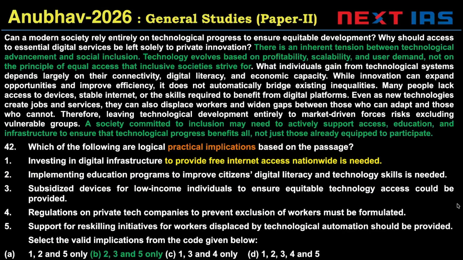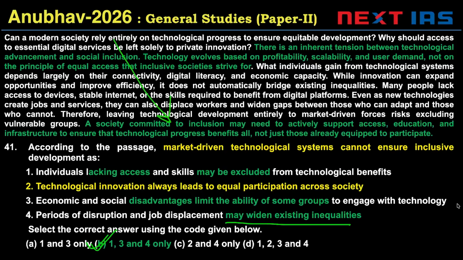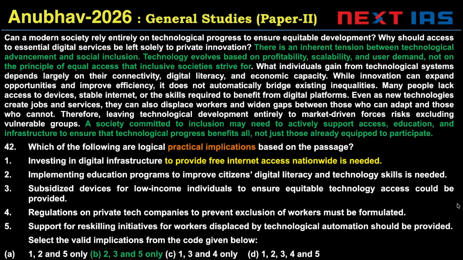Based on the same passage, where the message was that technology and social inclusion don't go hand in hand, and a society committed to inclusion may need to actively support access, we are being asked about practical implications. I already told you when it's practical implications, we should take actions like a well-meaning, well-intentioned state actor.